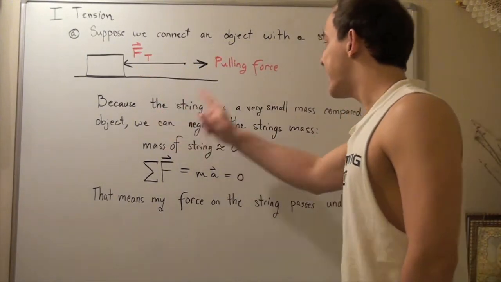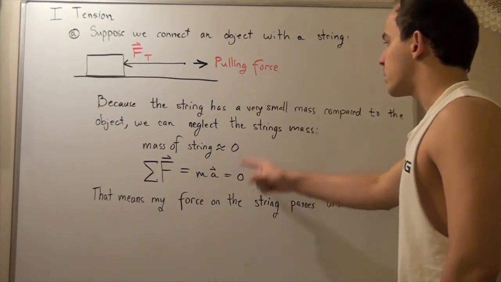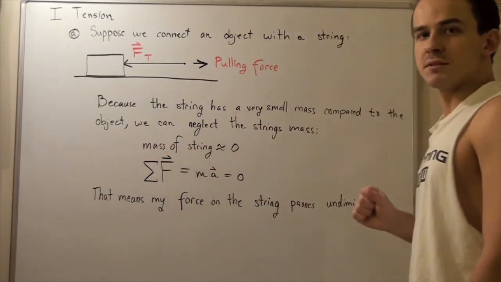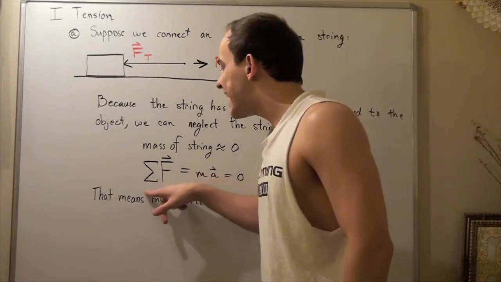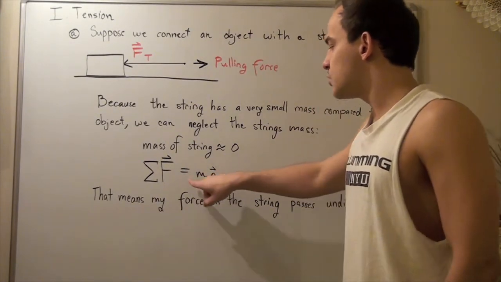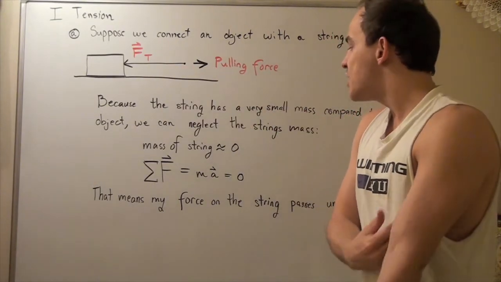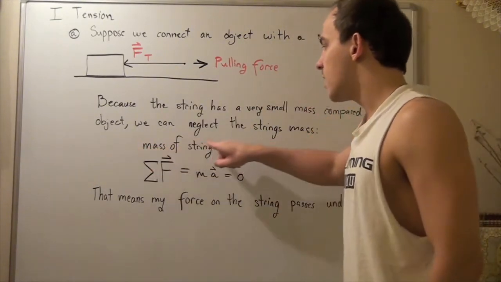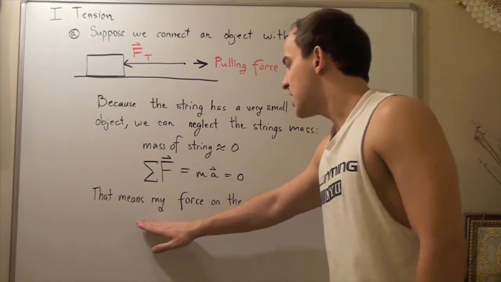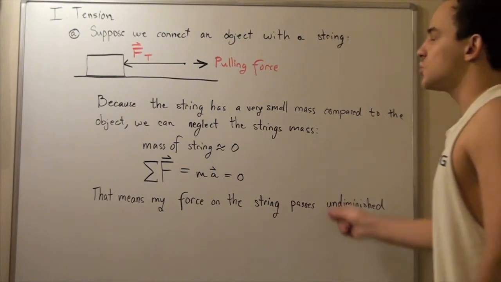Because the string has a very small mass compared to the object's mass, we can neglect the string's mass. In other words, we approximate the mass of the string as approximately 0. And that means our net force on the string is equal to m times a, the mass of the string times the acceleration of the string, and this equals 0 because we're making the approximation that our mass is very, very small. So that means that the force with which I pull on the string passes undiminished through the string.